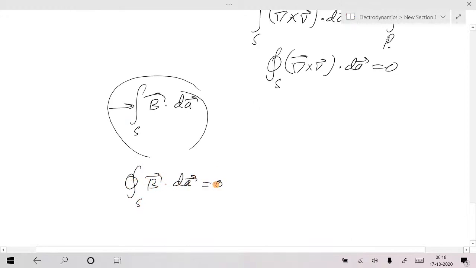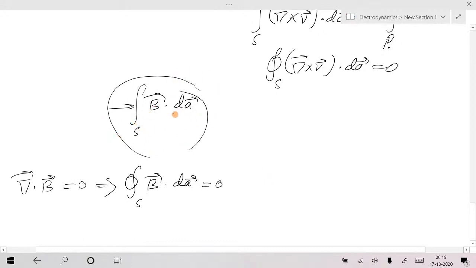It is always 0. This is just equivalent to del dot B is equal to 0. We shall see the one-to-one correspondence here. We use all this vector calculus tool over there, and a lot of the time this will help us.